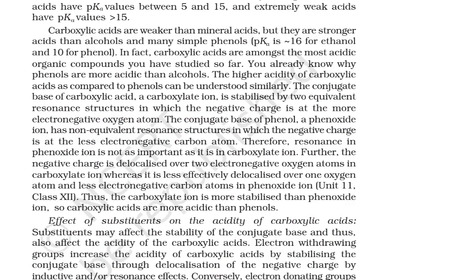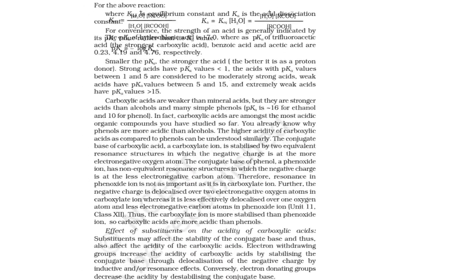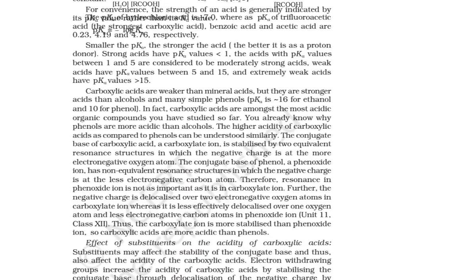So look here, in this they are comparing the acidic character. If your pKa value is less than 1, that is most acidic. If the pKa value is 1 to 5, it is a moderately strong acid. If it is more than 15, at that time it is an extremely weak acid, okay. So carboxylic acid is weaker than mineral acid, we know, right?